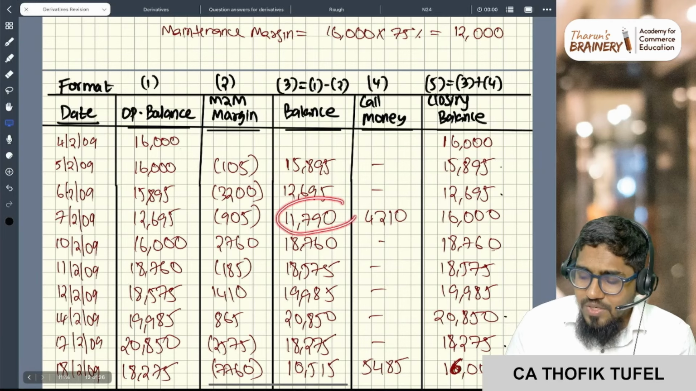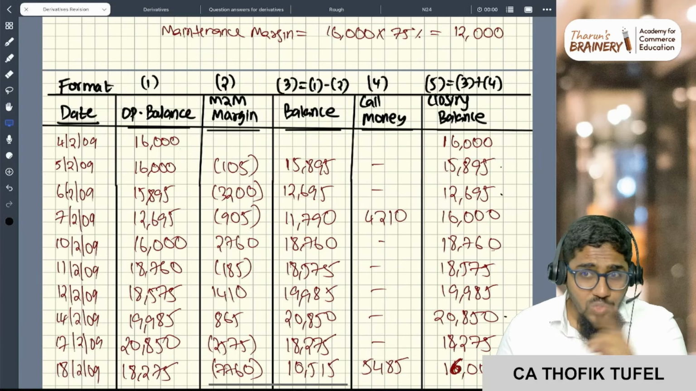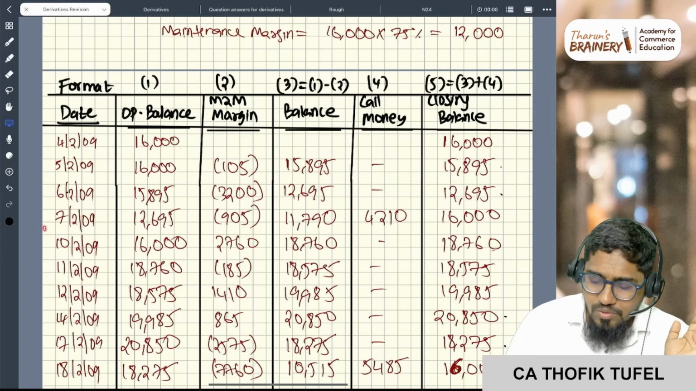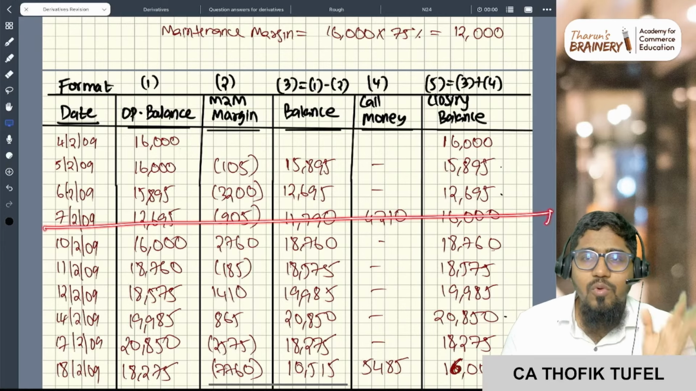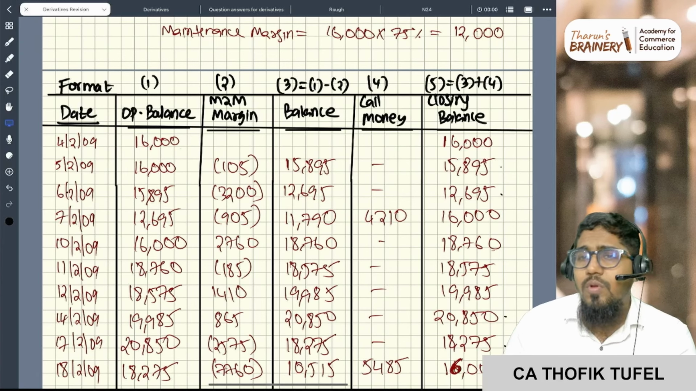So if it goes down, the stock market will tell you, hey, either put in more money or else I will throw you out of the contract. Or else your contract will be closed here itself. I will take the money and give you back the balance amount. Or if you want to continue the contract, put in more call money.